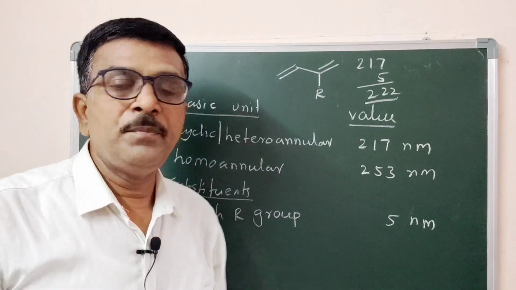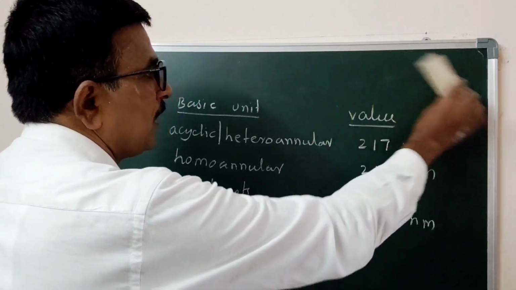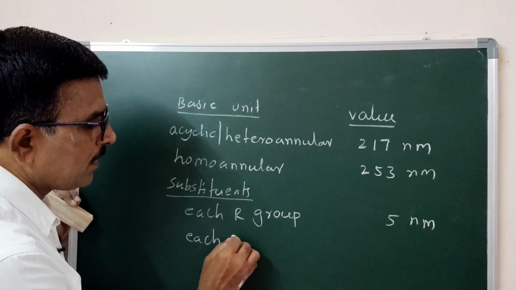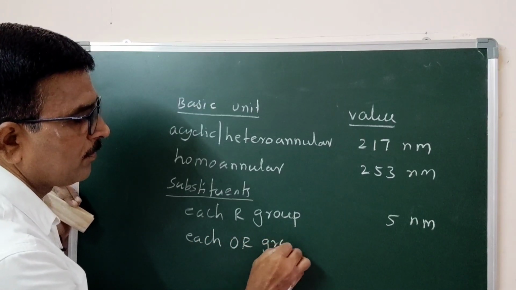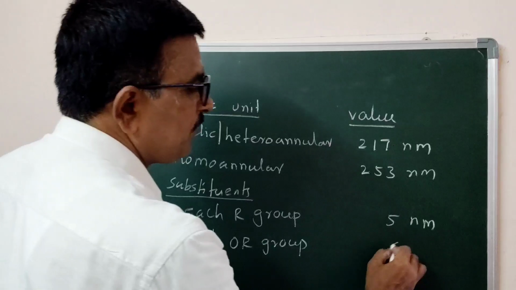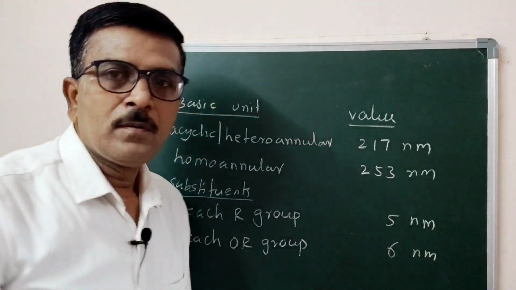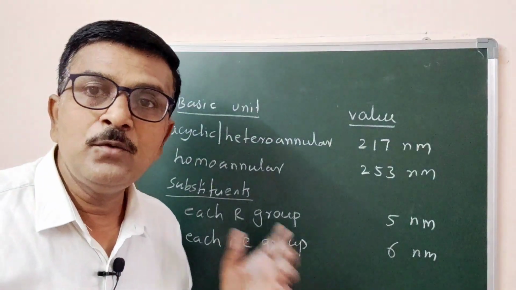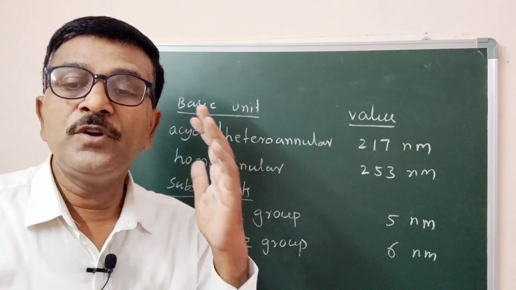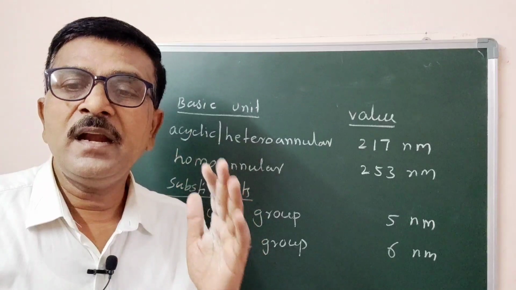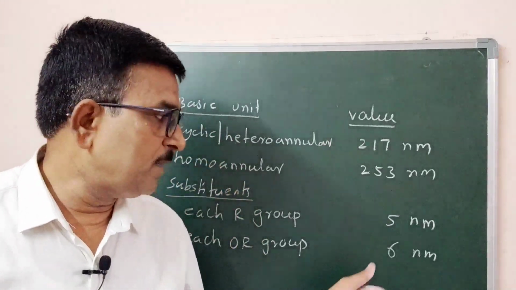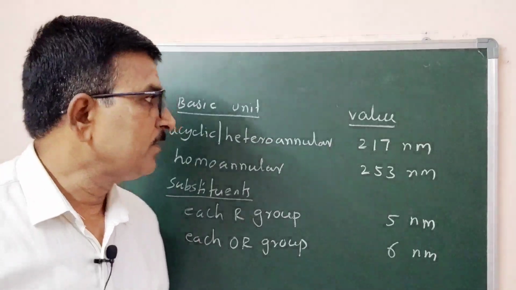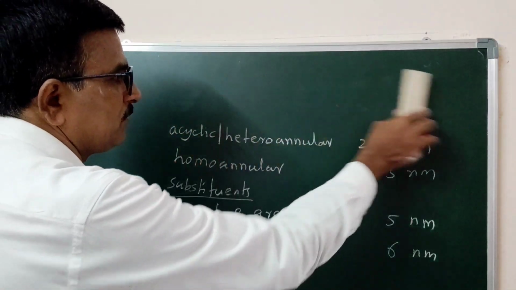Now coming to other substituents. Each alkoxide OR group attached with a conjugated system affects the absorption maxima by about 6 nanometer.